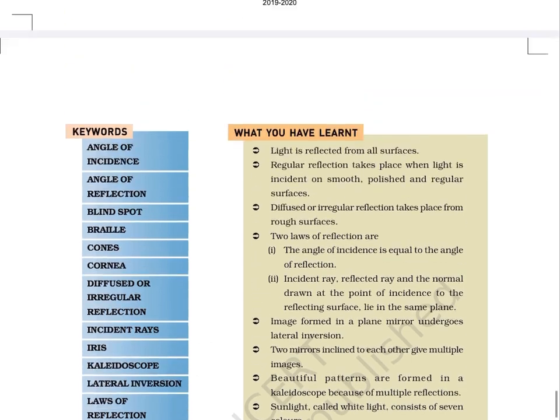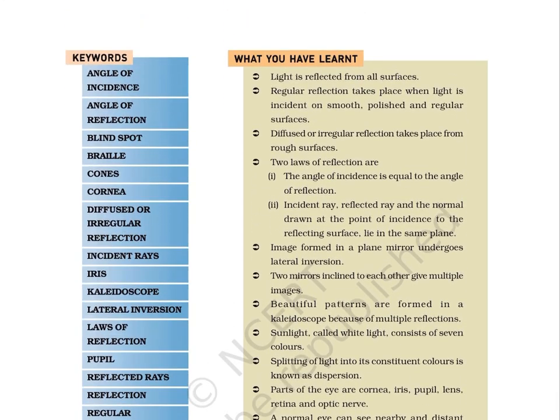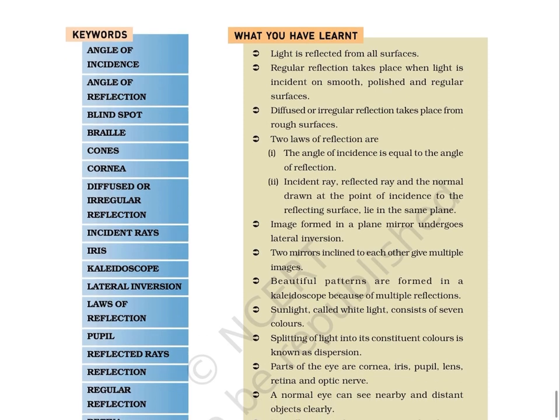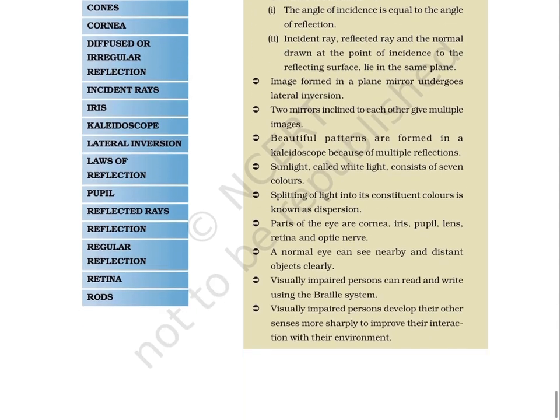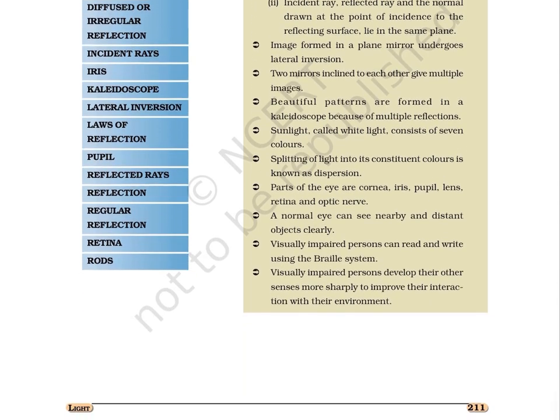What you have learnt. Light is reflected from all surfaces. Regular reflection takes place when light is incident on smooth, polished and regular surfaces. Diffused or irregular reflection takes place from rough surfaces. 2 laws of reflection are: 1. The angle of incidence is equal to the angle of reflection. 2. Incident ray, reflected ray, and the normal drawn at the point of incidence to the reflecting surface lie in the same plane. Image formed in a plane mirror undergoes lateral inversion.